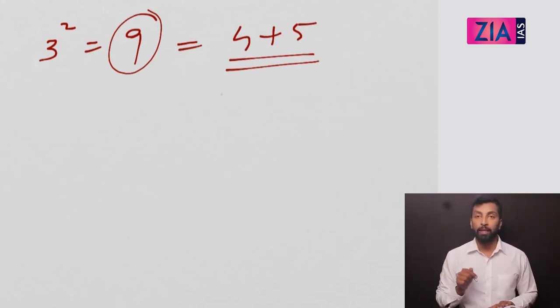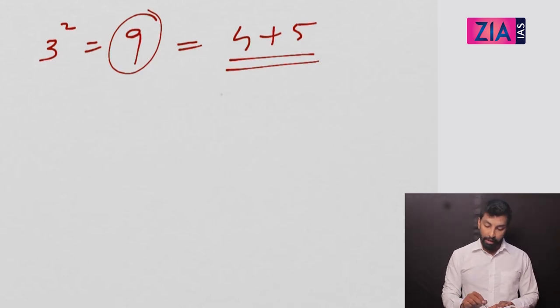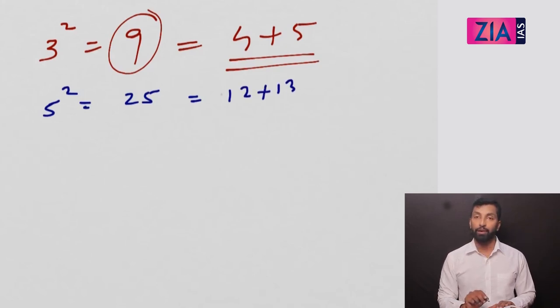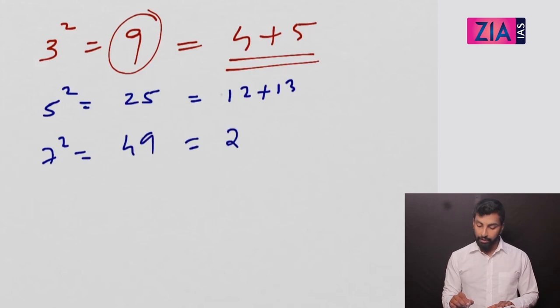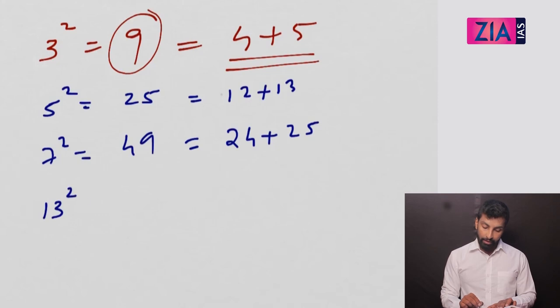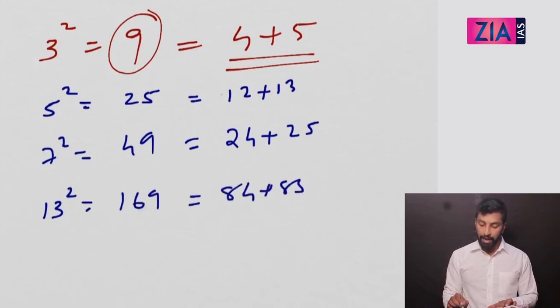Now I will tell you one of the applications of this. Let's see one more example. 5 square. What is this? 25. You can write it as 12 plus 13, consecutive natural numbers. What about 7 square? 49. You can write it as 24 plus 25. Another example, 13 square, 169. You can write it as 84 plus 85.